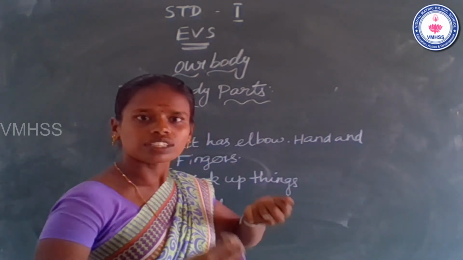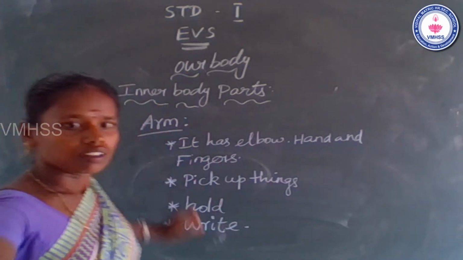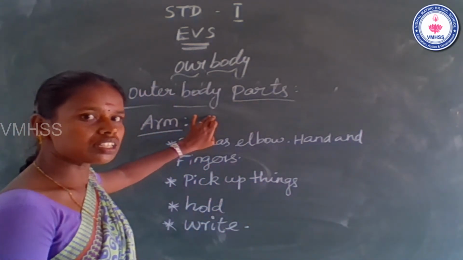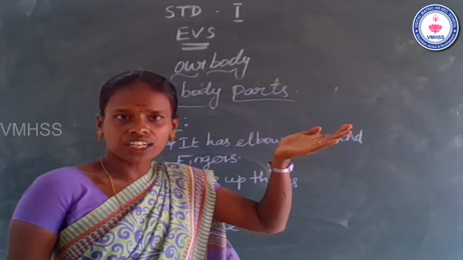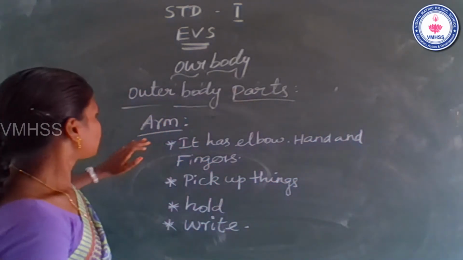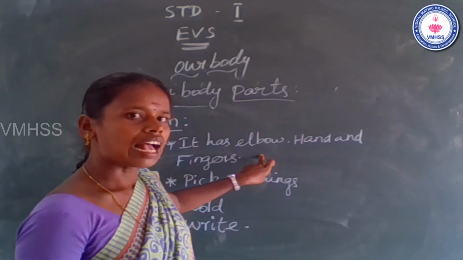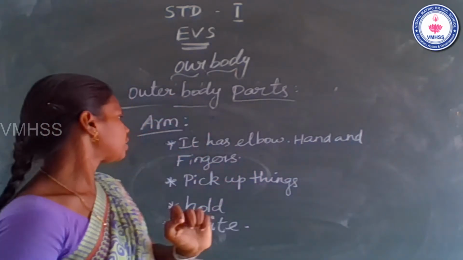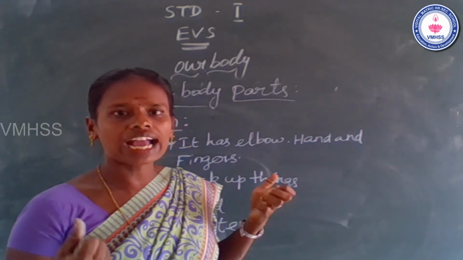Okay, it's clear. Once again I repeat it. Okay, students, arm is the outer body part. Because we can see your arm. So this is the outer body part. Arm. It has three parts: elbow, hand and fingers. It helps us to pick up things, hold and write.